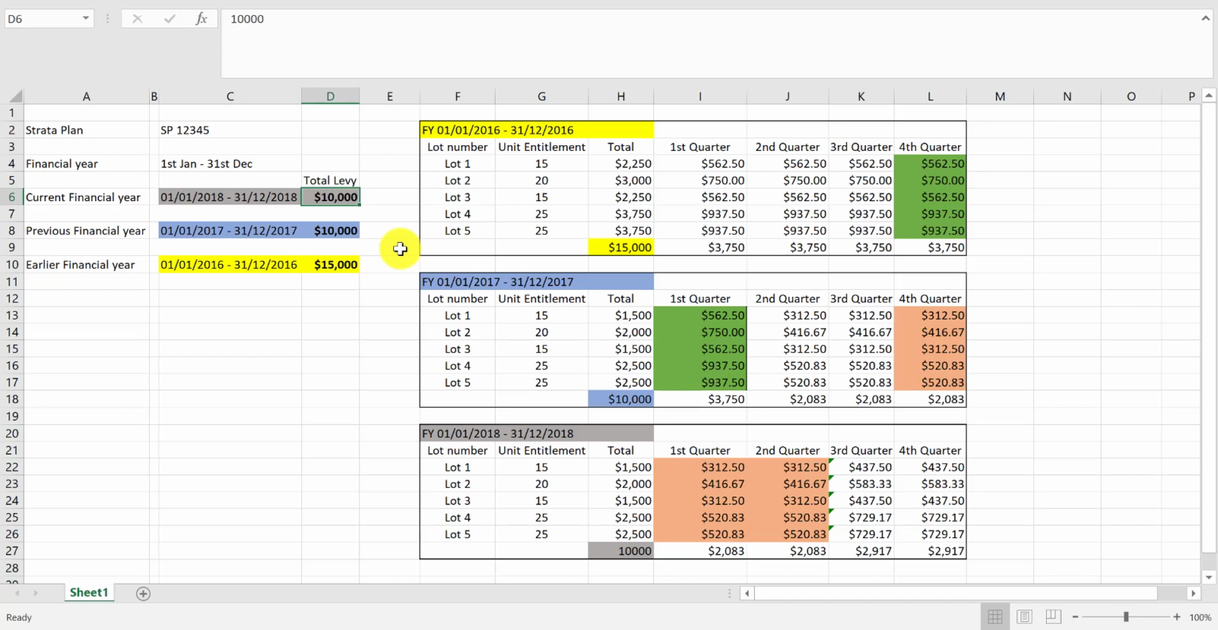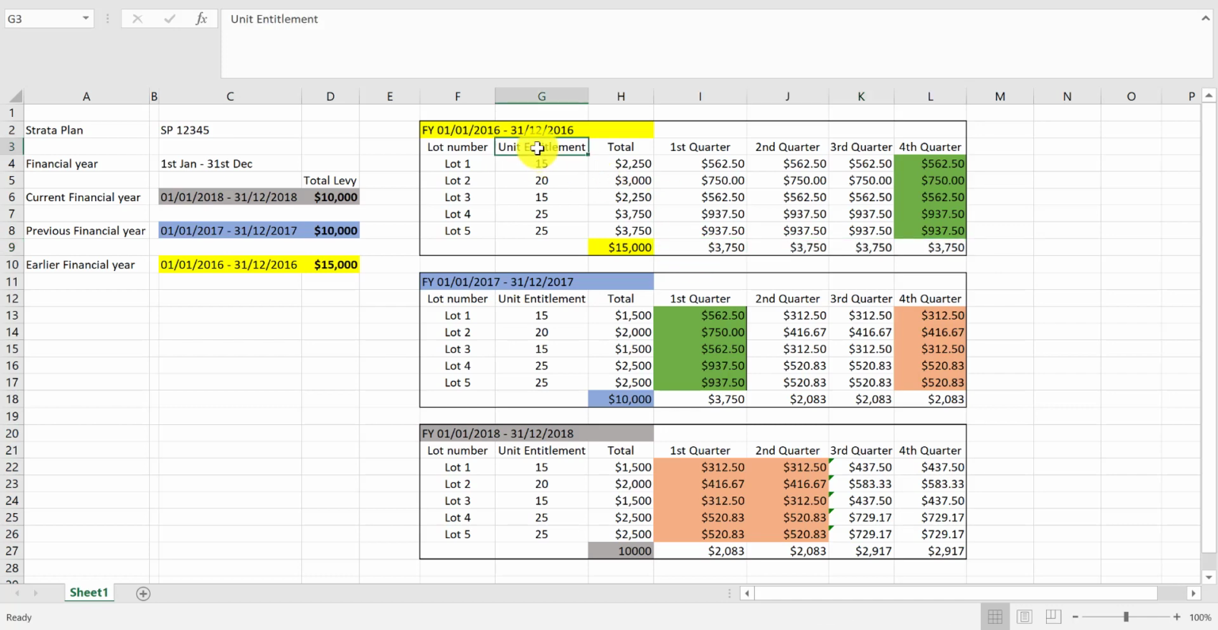Now let's go back a little bit to 2016. In this year, it is perfectly laid out: $15,000 for 5 units, and each quarter, all 5 units are going to contribute $3,750, which is the same for the next 4 quarters. You can see this is $15,000, equal to the entire financial year, the 12-month period. Now this is an ideal world.